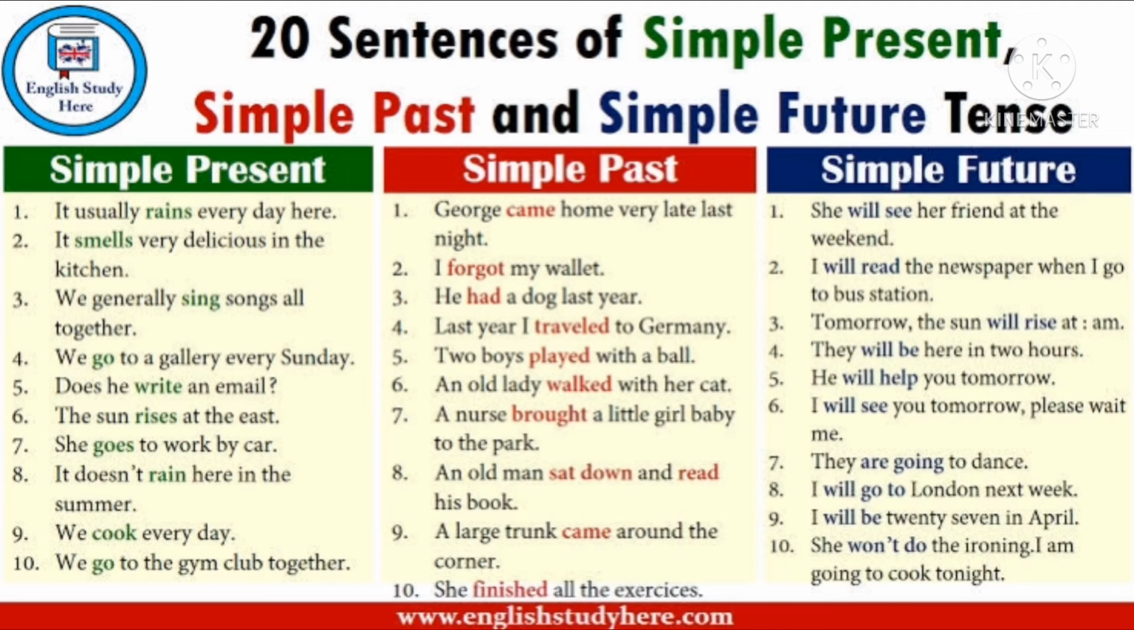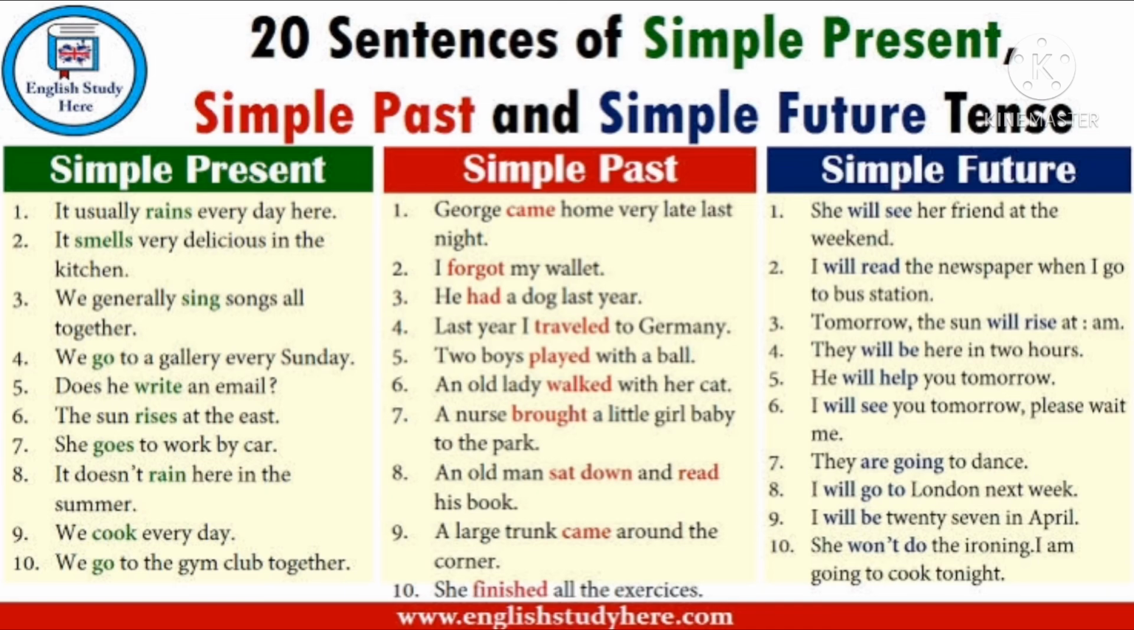Now future tense. She will see her friend at the weekend. Will see again becomes a future tense. I will read the newspaper when I go to the bus stop. Will read becomes a future tense word. Tomorrow, the sun will rise at six am. It becomes will rise. It will happen, so it is a future tense. He will help you tomorrow. Future tense. I will see you tomorrow. Please wait for me. Again future tense.